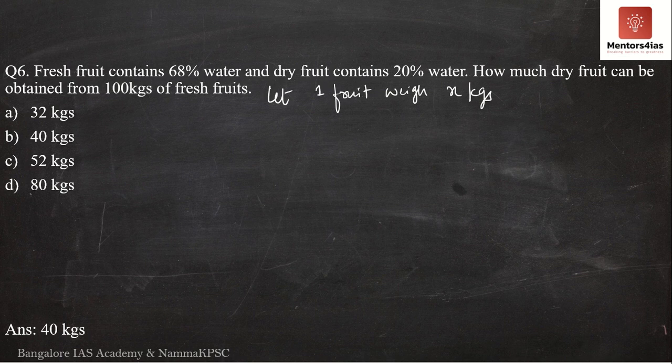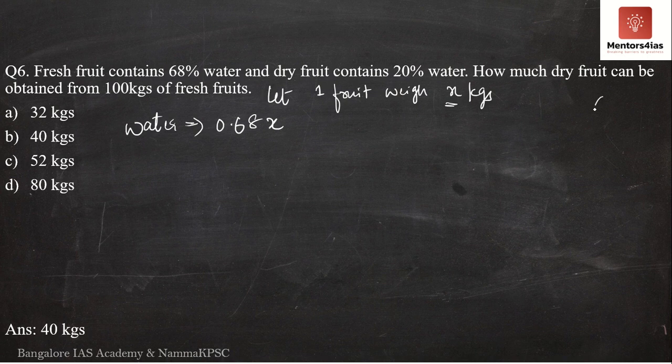Let the weight of the fruit be x kgs. Now, if the weight of the fruit is x kgs, according to the question, 68% of the fruit is water, meaning 68% of the weight is water. So, if the total weight is x kgs, what is the weight of the water in that fruit? It is nothing but 0.68x. Yes, by now I hope it is clear why it is 0.68x.